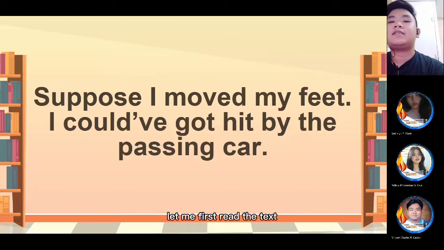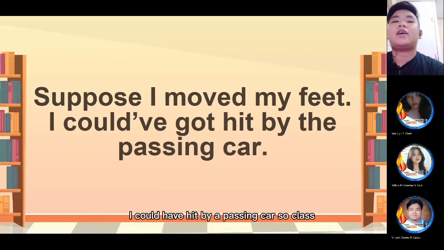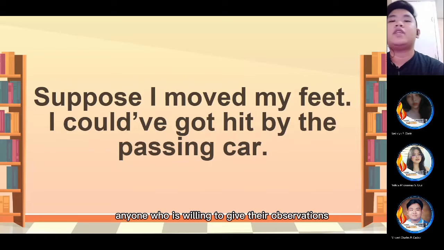Let me first read the text. Suppose I move my feet, I could have hit by a passing car. So class, anyone who is willing to give their observations? Yes, Miss Cruz?